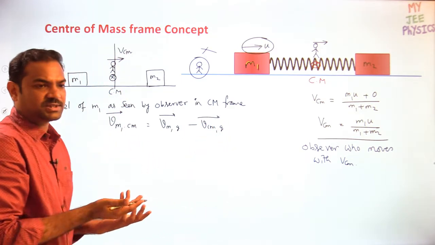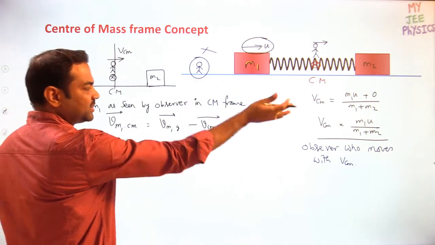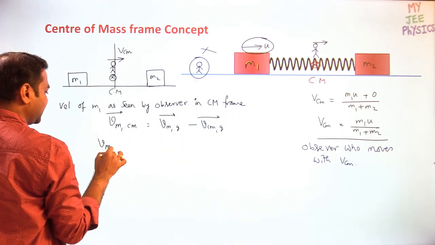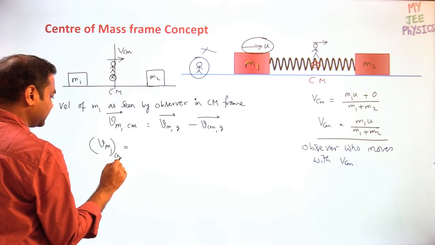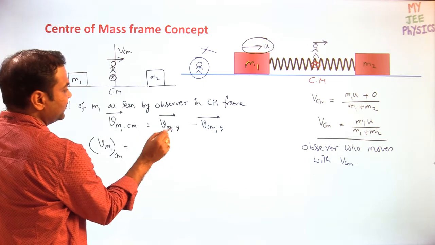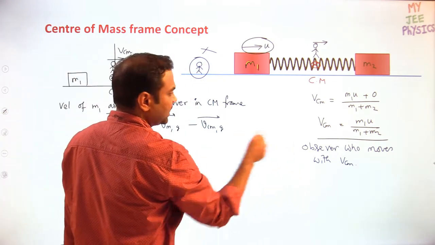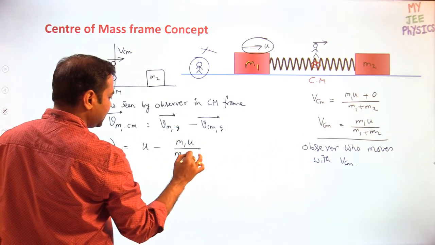Am I right? Just the relative velocity formula applied, V_AB. And all are in the same direction, so no need of any vectors, directly I can go for magnitude. So velocity of m1 as seen from the center of mass frame is equal to velocity of m1 with respect to ground, u, minus the velocity of center mass with respect to ground, m1u by m1 plus m2.